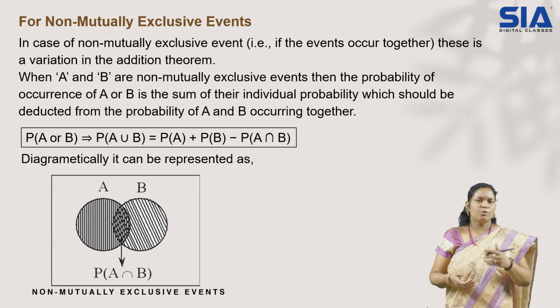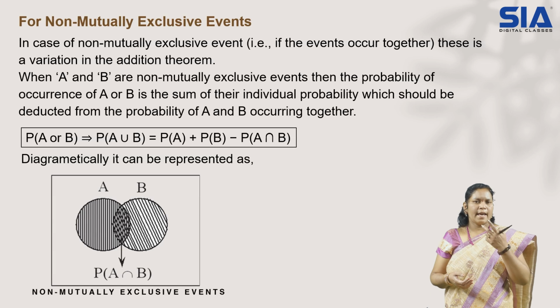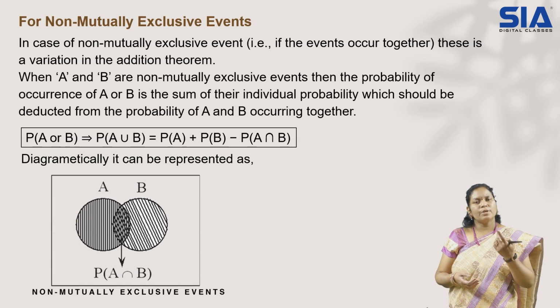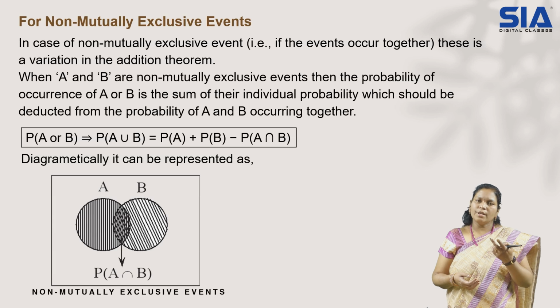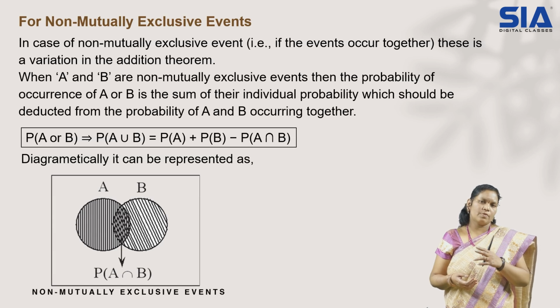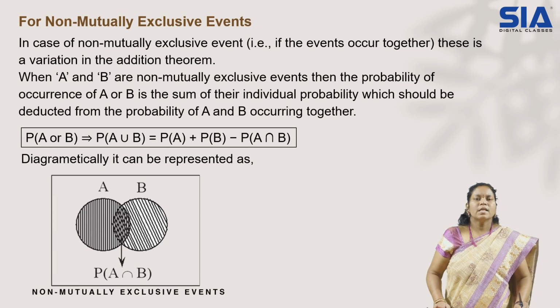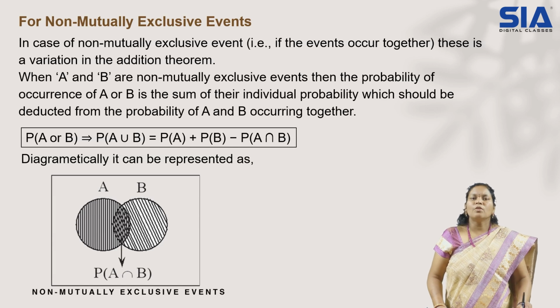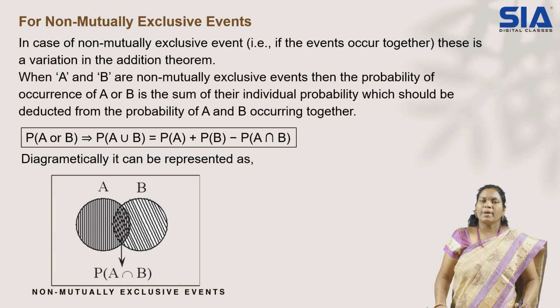Yes, definitely. Two conditions I'm mentioning: red card and it should be a queen card. Red color has two types, and in those two reds any one of the cards can be a queen card. So both the possibilities at a time I'm getting. So non-mutually exclusive: both the possibilities at a time you may approach.